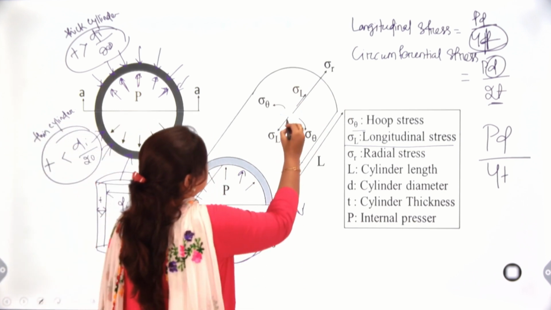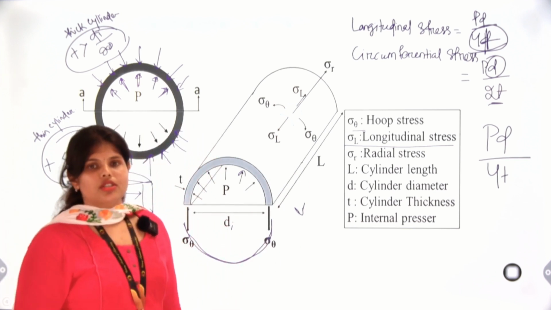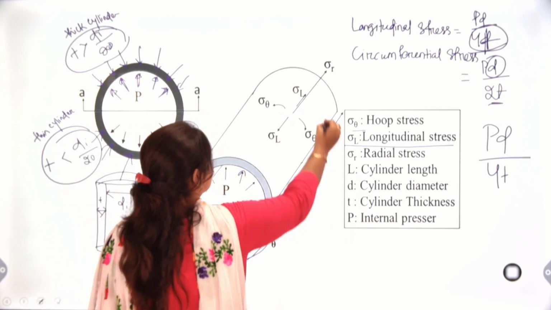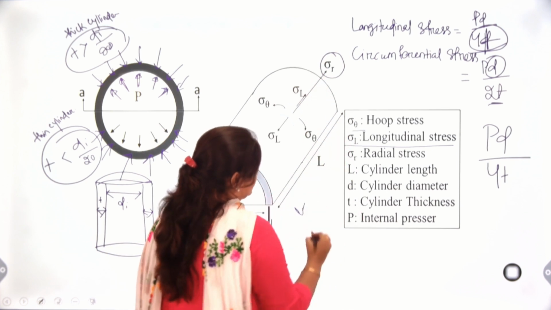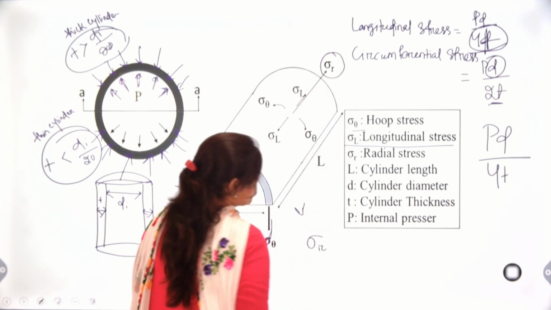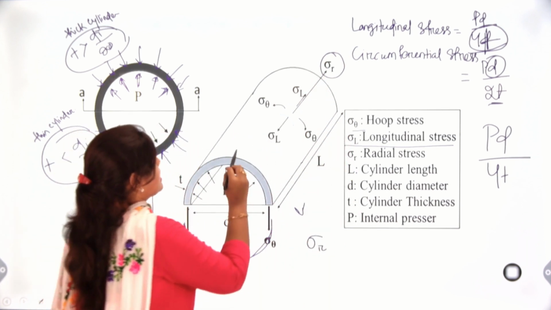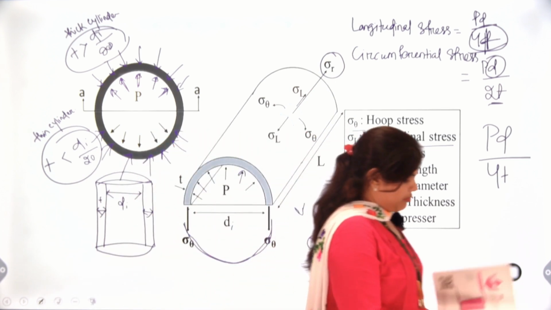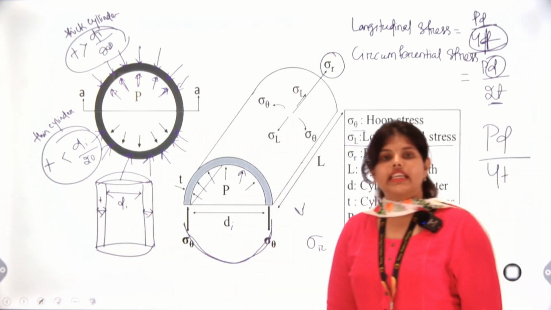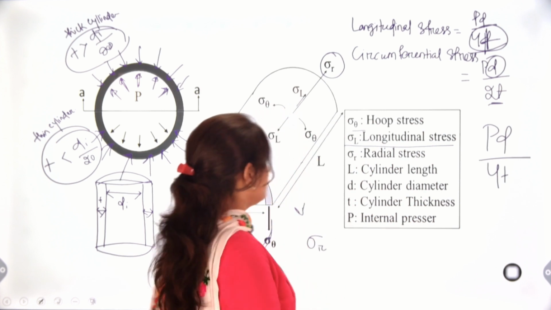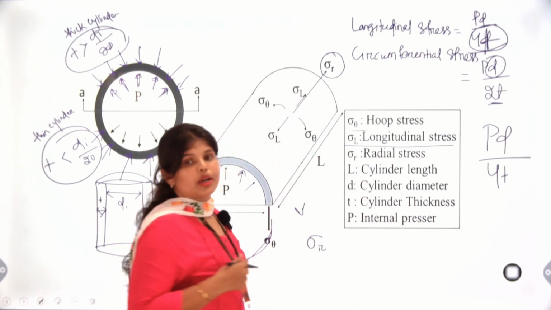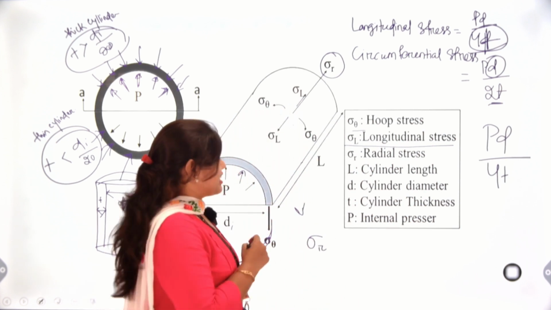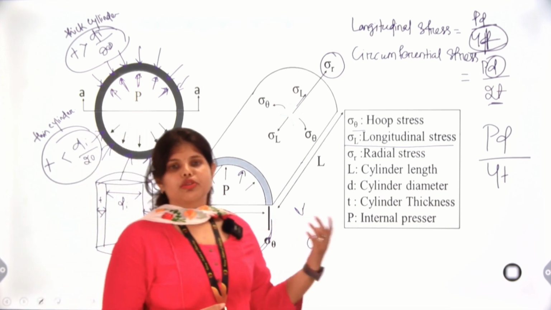We can see one perpendicular stress generated, that is our sigma R, the radial stress. The magnitude of this stress is very low, so we don't consider it for practical purposes.